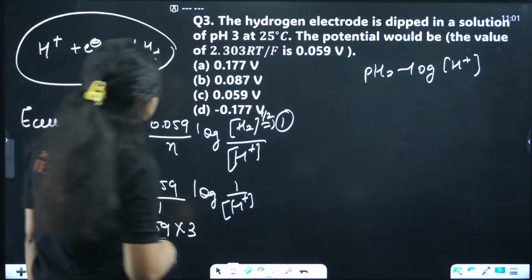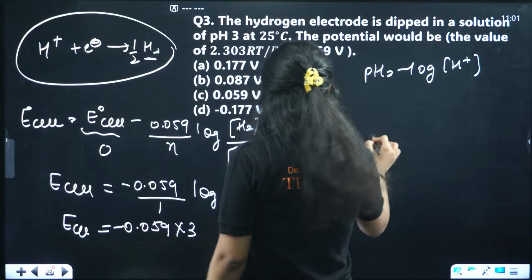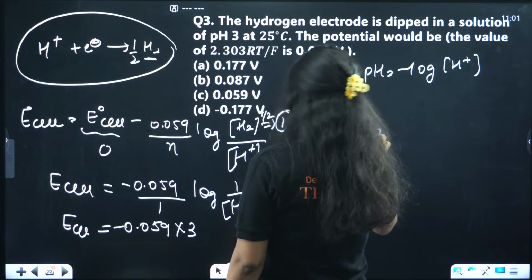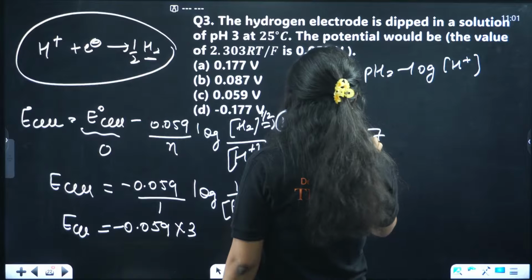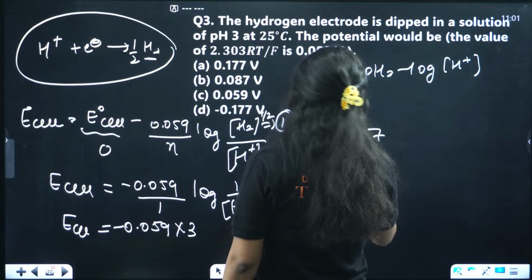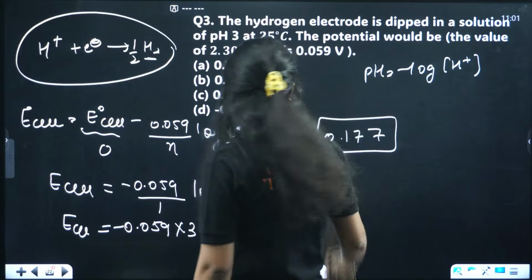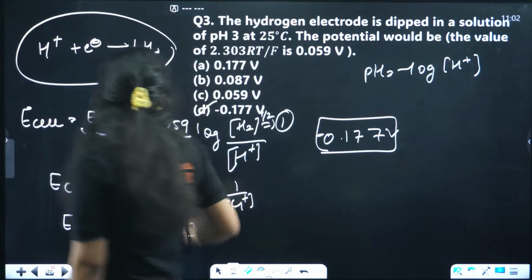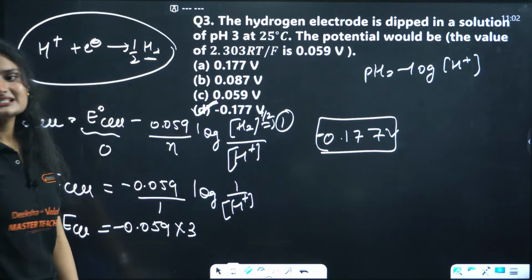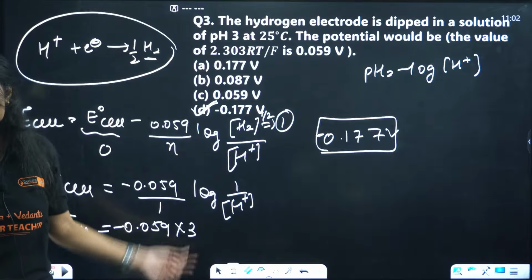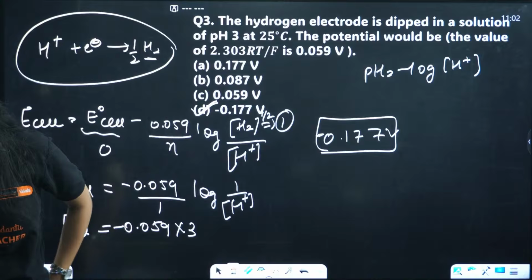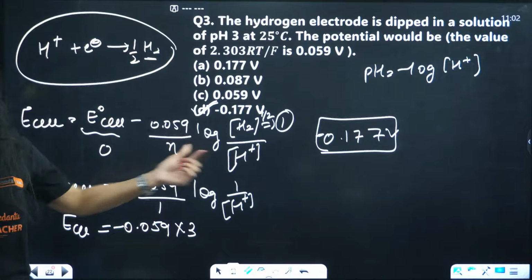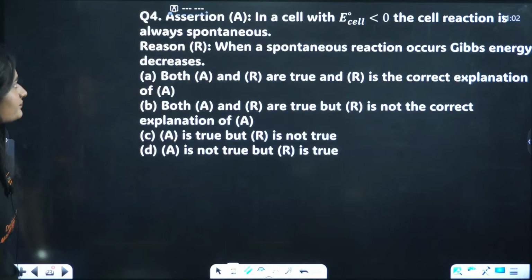What will be the answer? It will be minus 0.177 volt. The answer is D. Correct. Yes, everyone is answering D. Yes. Okay, I hope it is clear. Let's move on to the next question.